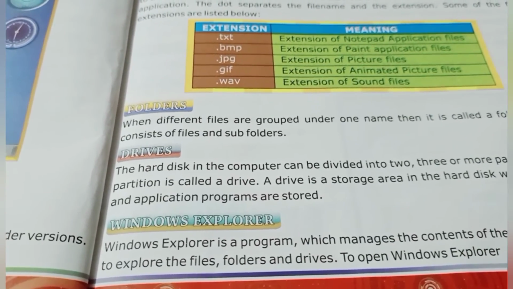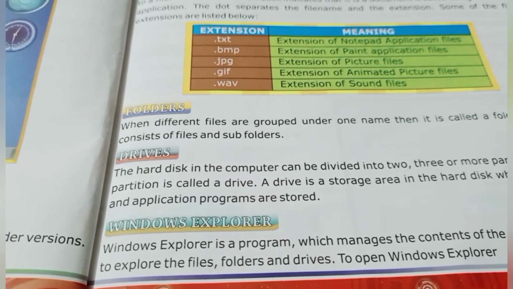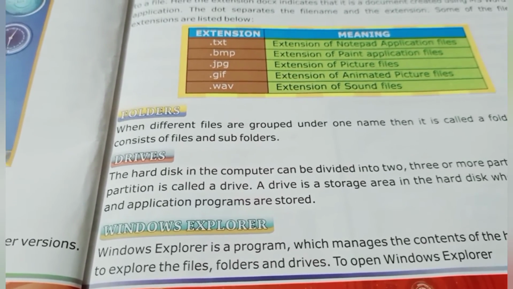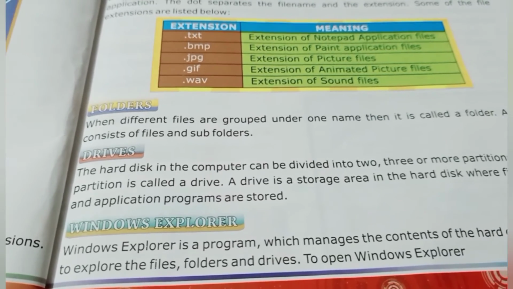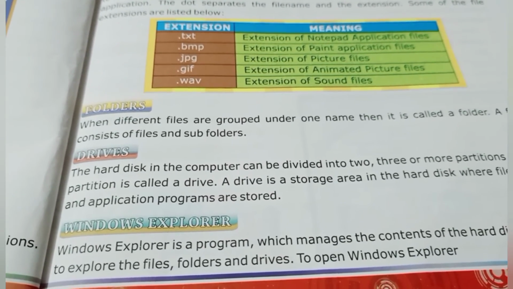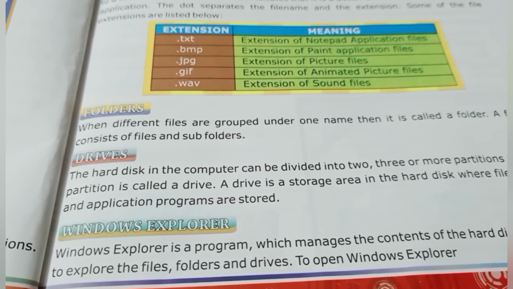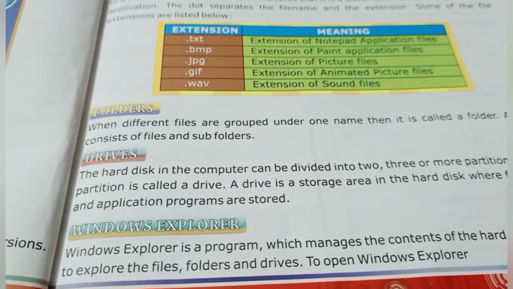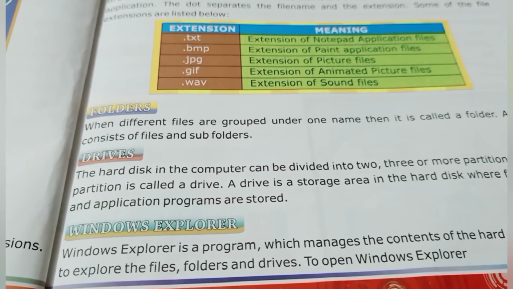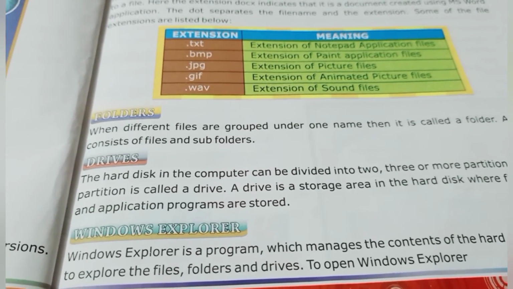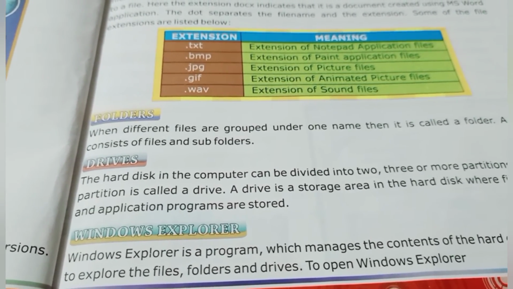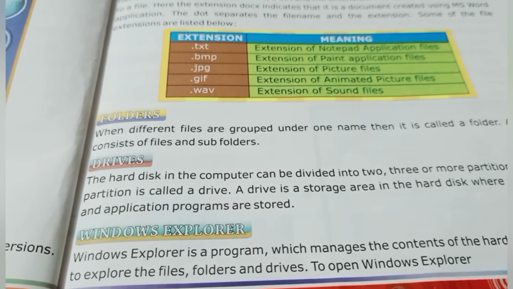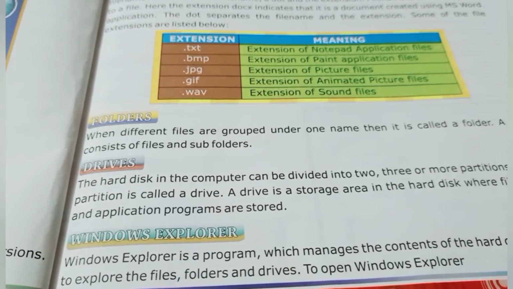Folders. When different files are grouped under one name, then it is called a folder. A folder consists of files and subfolders. Drives. The hard disk in the computer can be divided into 2, 3 or more partitions, and each partition is called a drive. A drive is a storage area in the hard disk where files, folders or application programs are stored.